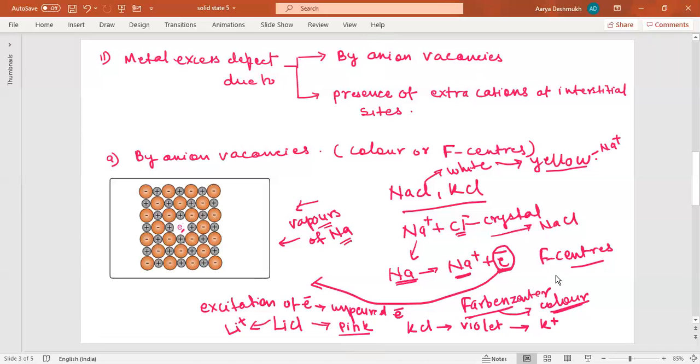Now what would be the structure of this NaCl? If you write somewhere here, this Na is in excess. So 1 plus X, some more amount of sodium cations are added: Na 1 plus X, Cl. Chlorine will be 1 only. Now here you can see the stoichiometric formula of this NaCl is changed, and that is why this is called a non-stoichiometric defect. Okay, so now we'll proceed to the next one.